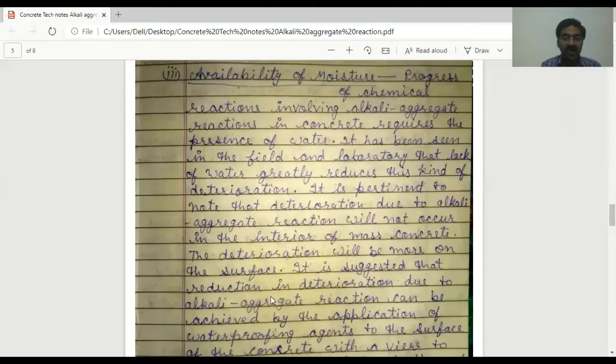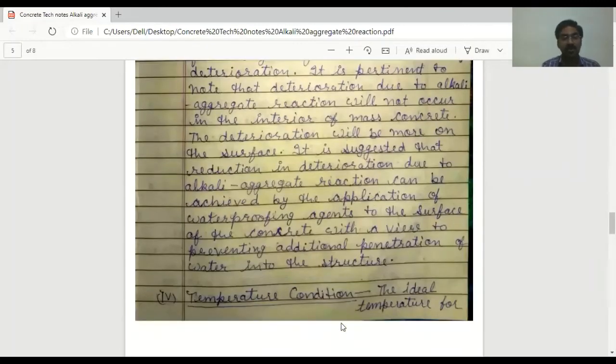It is suggested that reduction in deterioration due to alkali aggregate reaction can be achieved by the application of waterproofing agent to the surface of the concrete with a view to preventing additional penetration of water into the structure. So, due to preventing penetration of water, the water is less available, so alkali aggregate reaction is less.